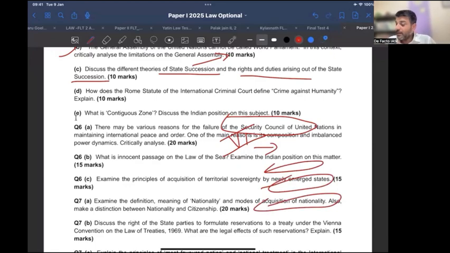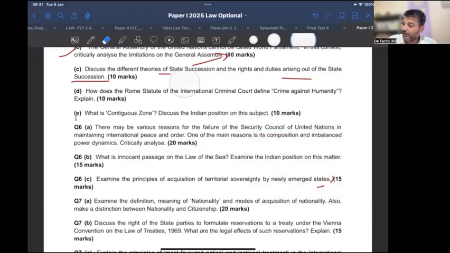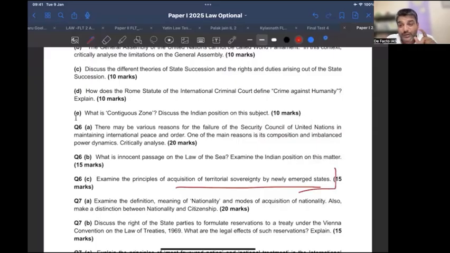That's it. Nothing else. Similarly, let us come to 3C, territorial sovereignty. It actually talks about how a state is recognized. The question has been made to look new, but sovereignty is one aspect of your recognition. Your recognition means you are sovereign. So basically they are talking about the theory of recognition. You have to talk about these two theories of recognition. Understood? So that is something you can talk about.